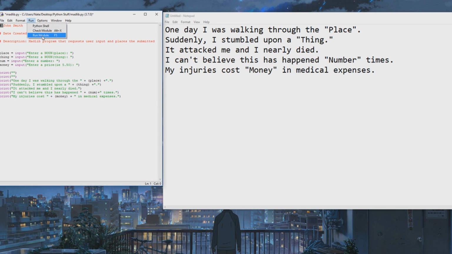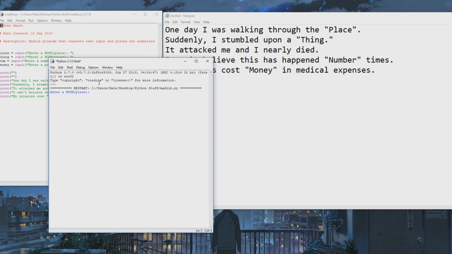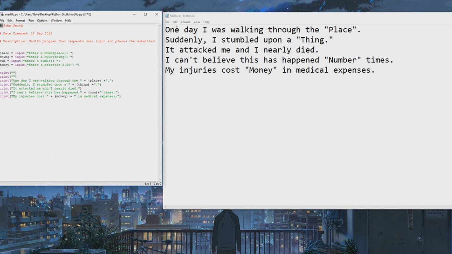Like if I went back to the very first one, since I'm asking for a place, I'll just put in a place, but for this one, if I'm asking for a number and I put in something else, pizza, it still accepts it. So as you can see, I can edit this further so that they have to input certain things.